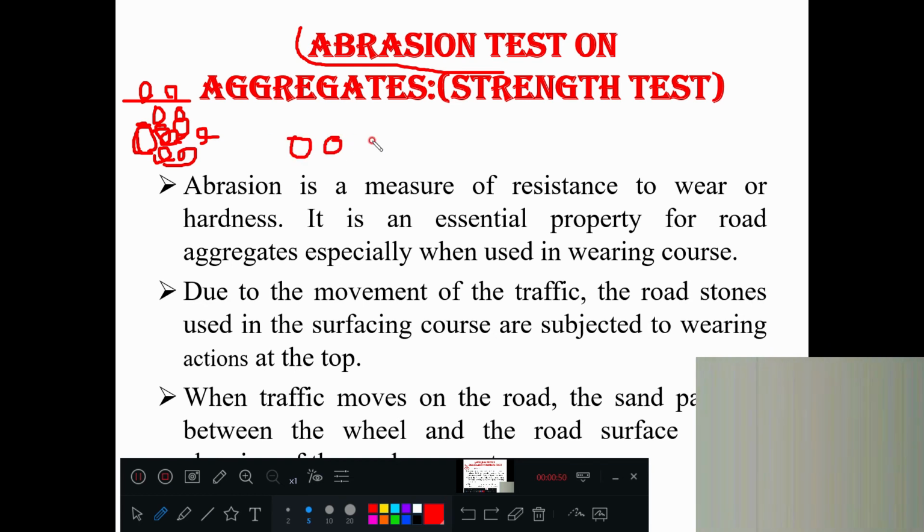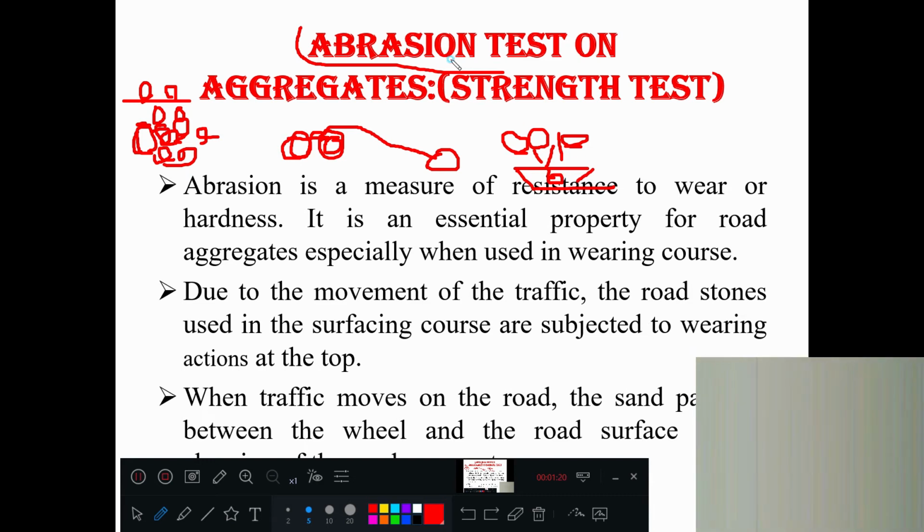When two, three or many particles collide with each other, the surface portion will get eroded, and this eroded portion will be collected as fine powder. Yes or no? Whenever you hit two or three stones in a box, some powder will form and be deposited at the bottom. Do you agree? So that fine portion is also collected here.